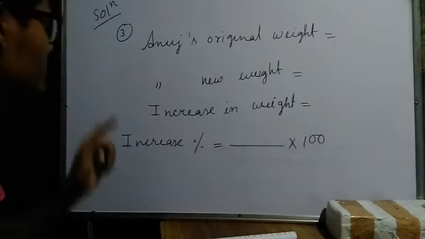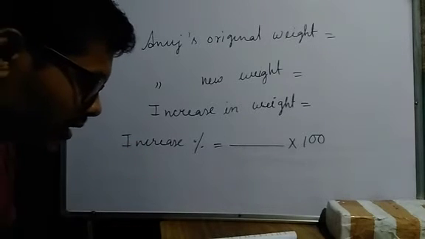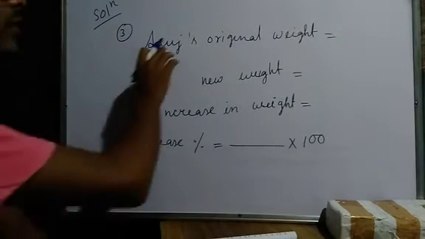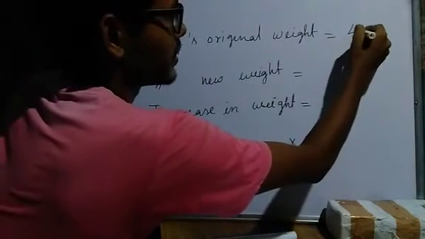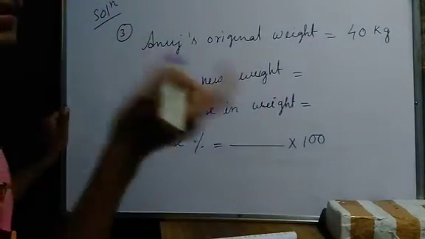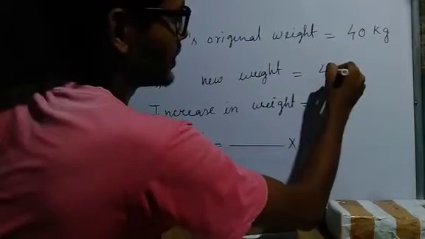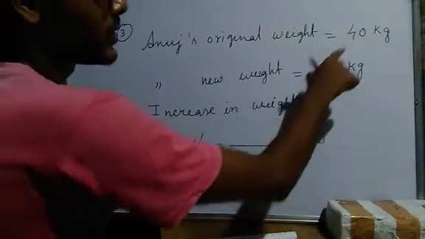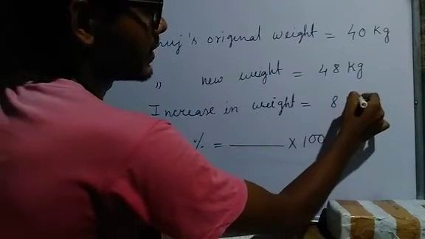Now I will show you how to do question number 3. Anu's weight increased from 40 kg to 48 kg. So Anu's original weight was 40 kg. Now his new weight is 48 kg. So how much weight increased? 48 minus 40, 8 kg increase.